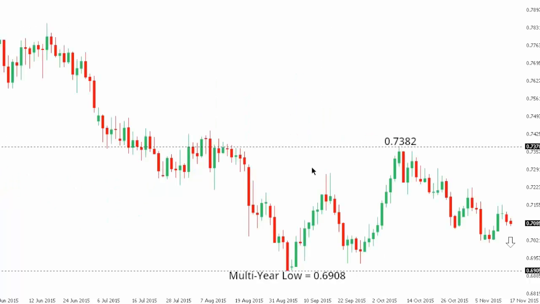Aussie dollar. So Aussie remains confined to a downtrend, with the market now focused on a retest of that recent multi-year low at just ahead of 69. Any rallies should continue to be very well capped, while only a break back above 73.82 would compromise the immediate bearish outlook.